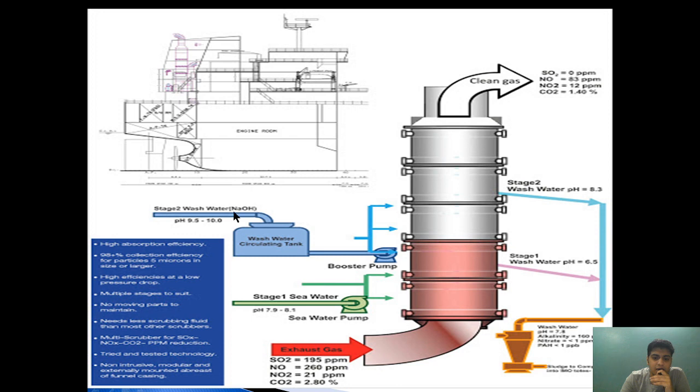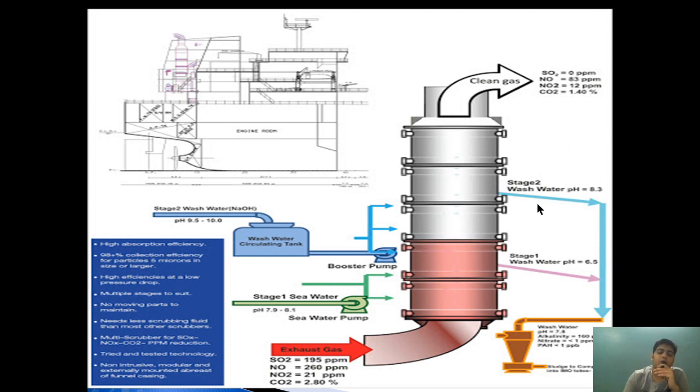Again, in the second stage with a booster pump, it is cleaned with sodium hydroxide, that is caustic soda, which is injected along with the seawater and increases the pH to 8.3. This secondary cleaning ultimately reduces the sulfur content to almost 0 ppm, nitrogen to much lower, and other components to much lower, which is much cleaner for the environment. And this is how the system works.